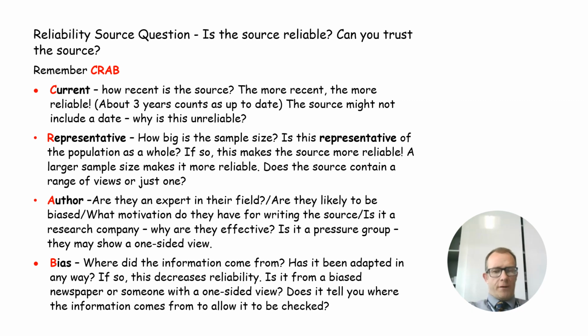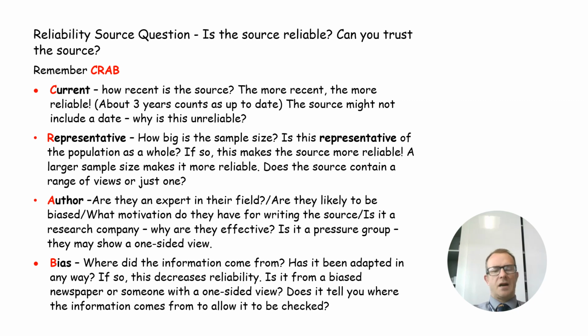So let's go over the final source question. So the final source question is a reliability question. It's always worth 8 marks. It always gives you 3 sources, and you must work out, are they trustworthy or not trustworthy. So use CRAB: current, representative, author, bias.